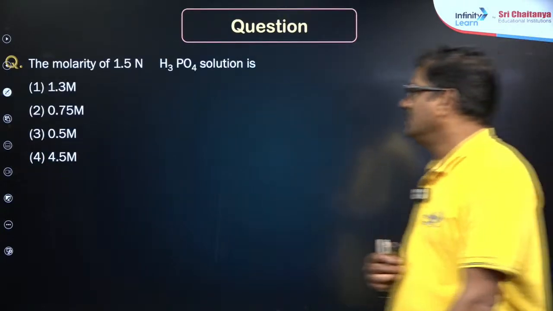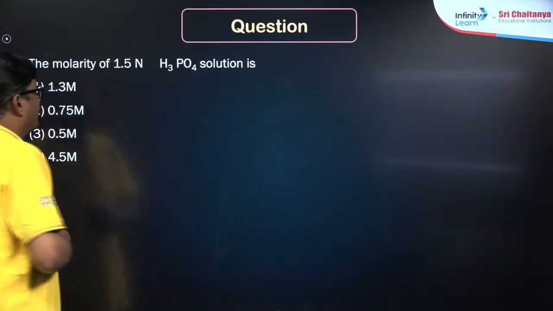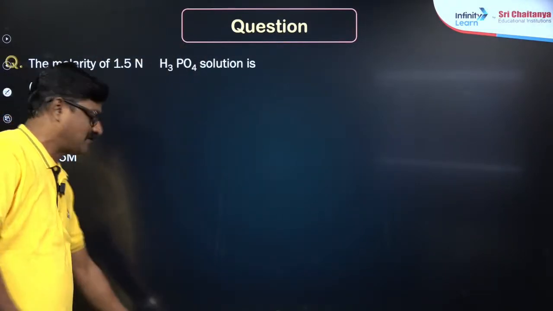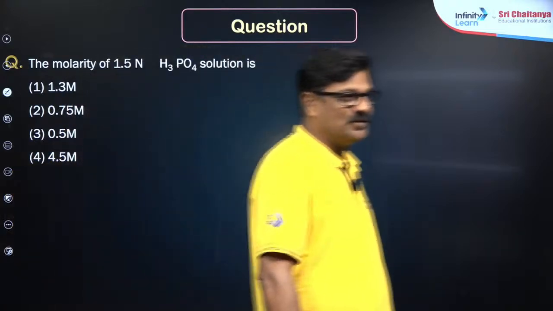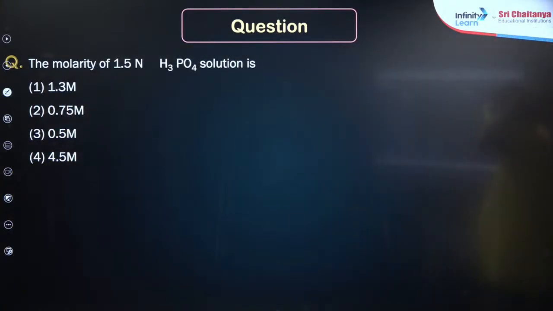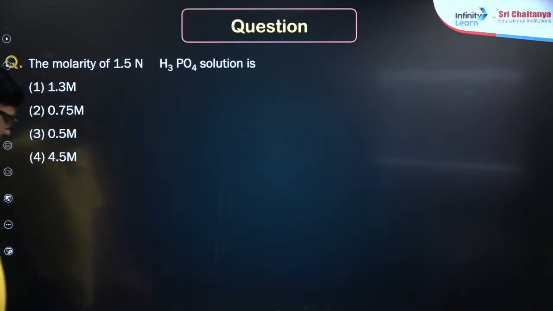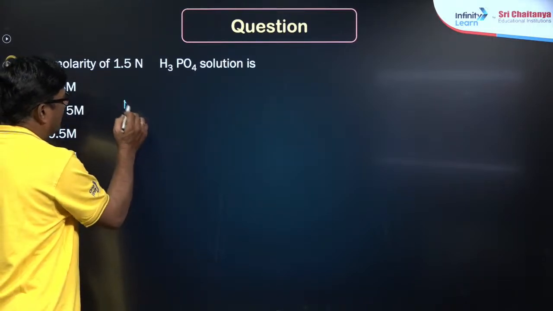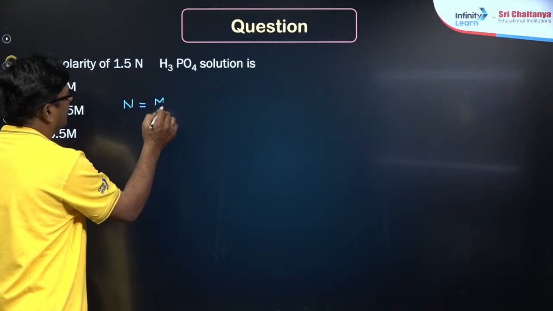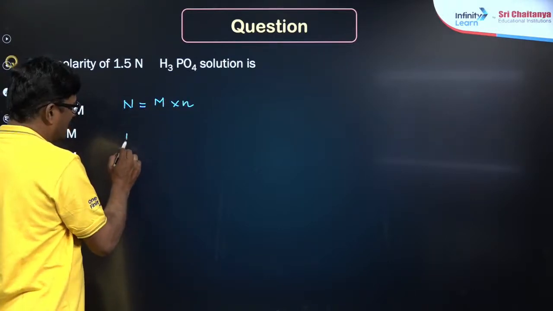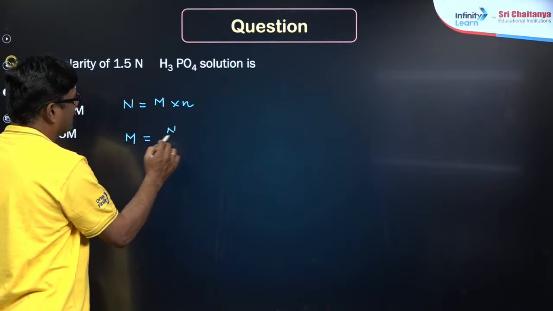Now moving ahead, the molarity of 1.5 normal H3PO4 solution is. Who will answer this question? Fatafat. Programmer. Okay, very good. What is the answer for this question? Make it fast. So here normality is equal to molarity into n factor. Molarity is equal to normality by n factor.